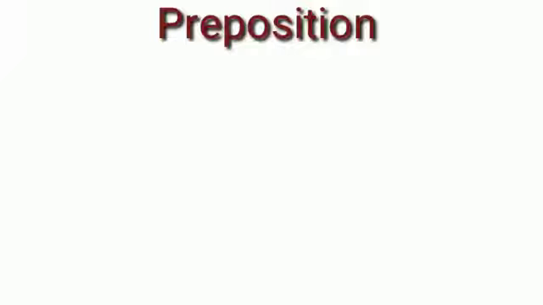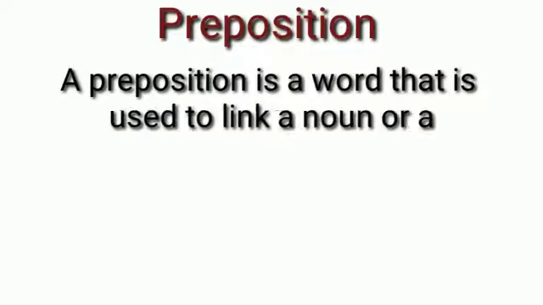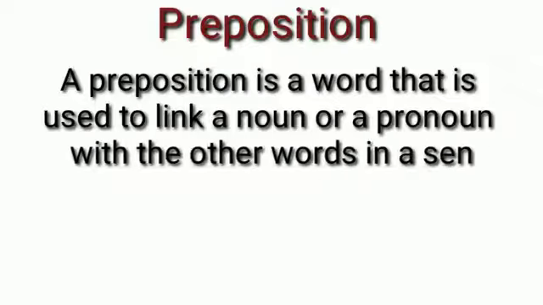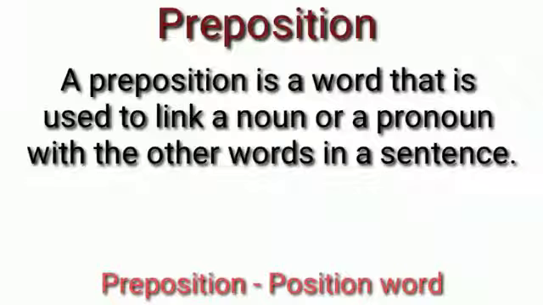Now we shall move on to the next part of speech. The next part of speech is preposition. What is a preposition? A preposition is a word that is used to link a noun or a pronoun with the other words in a sentence. Again, I repeat, the word which links or shows the relationship between the noun or pronoun with the other words in a sentence is called a preposition. We can also call prepositions position words.